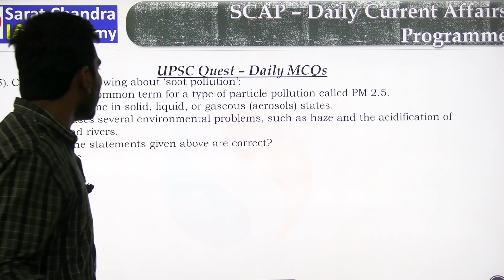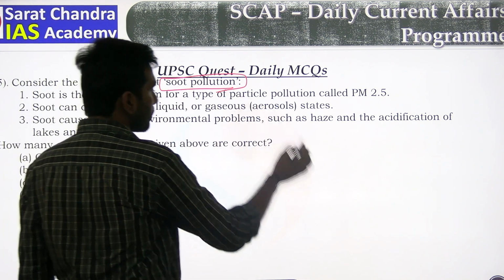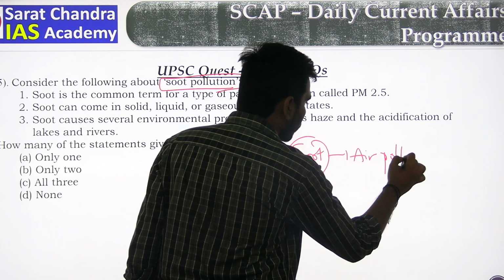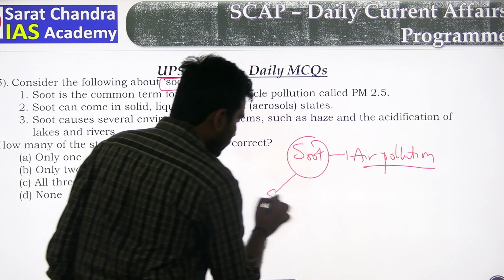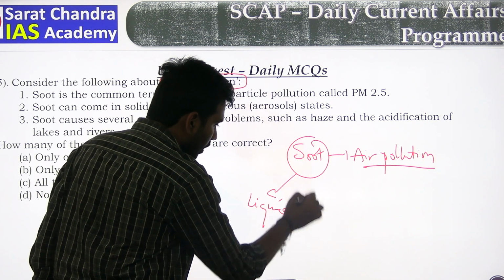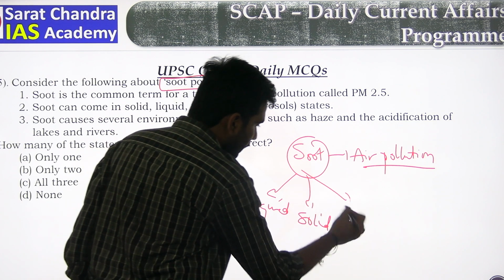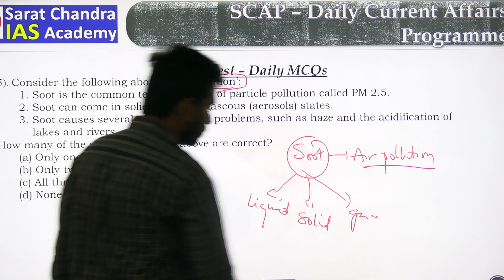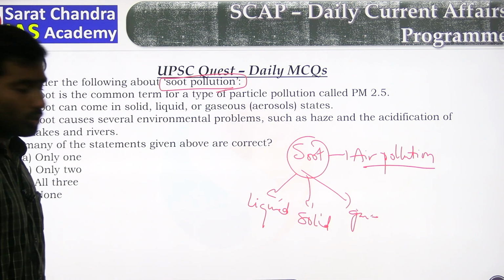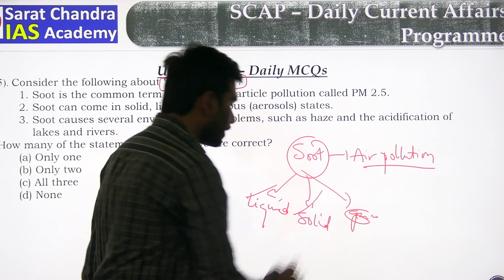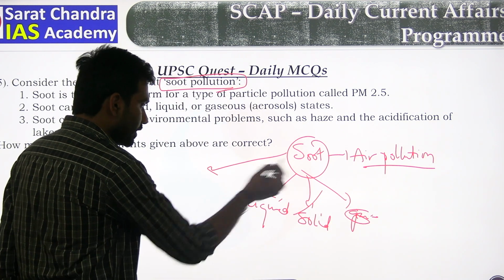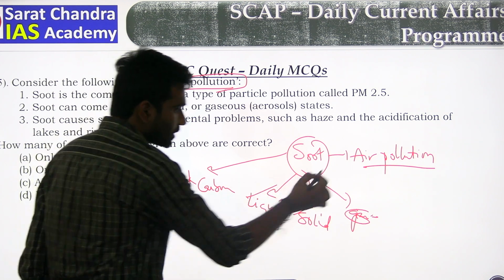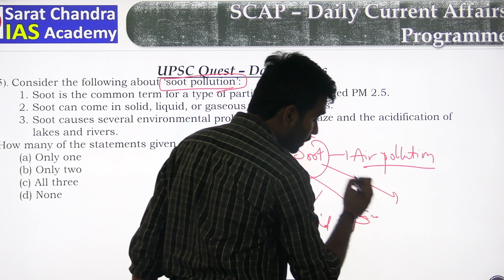Next, consider the following statement about soot pollution. Actually, soot is the most dangerous component of air pollution. Soot can be in liquid form or solid form. Sorry, there is no gas. It can be liquid or it can be solid. Soot is otherwise called black carbon. Soot is a byproduct of